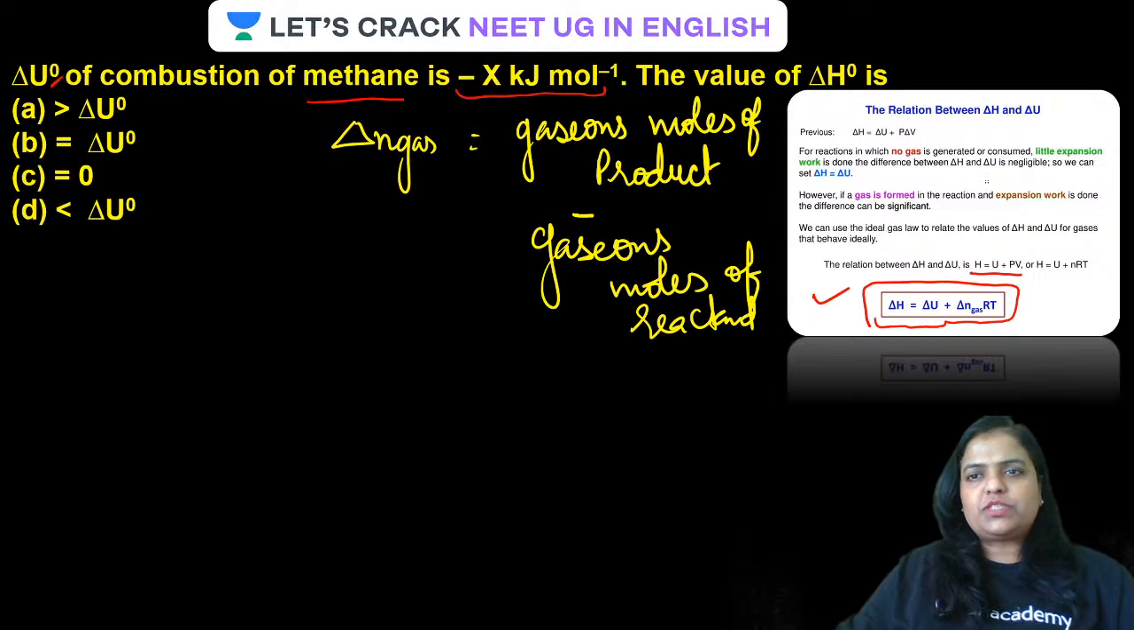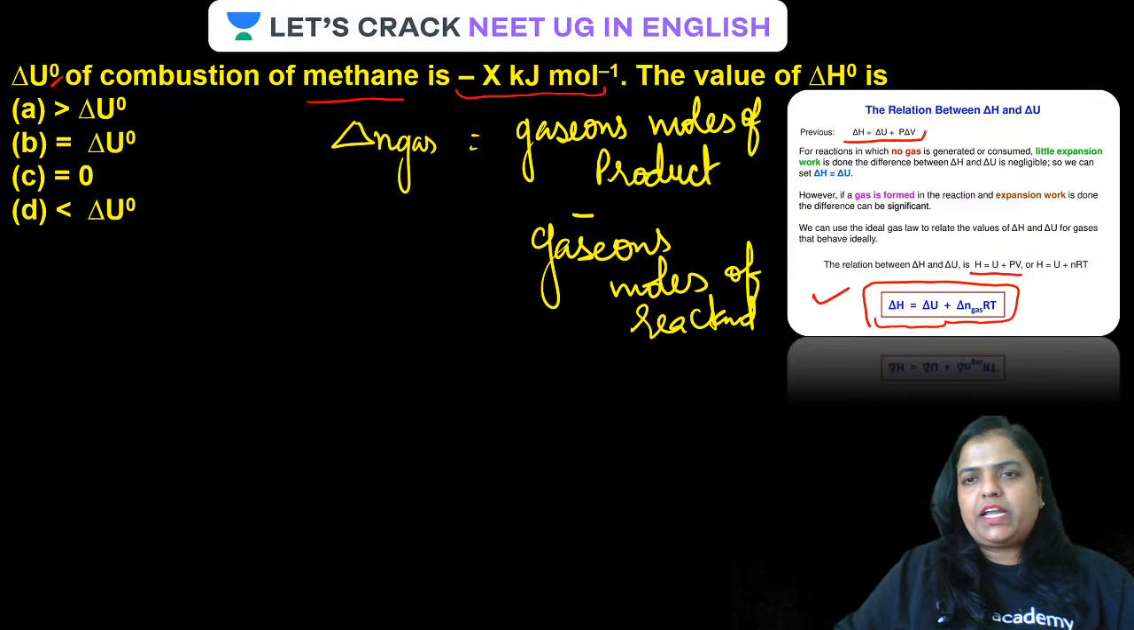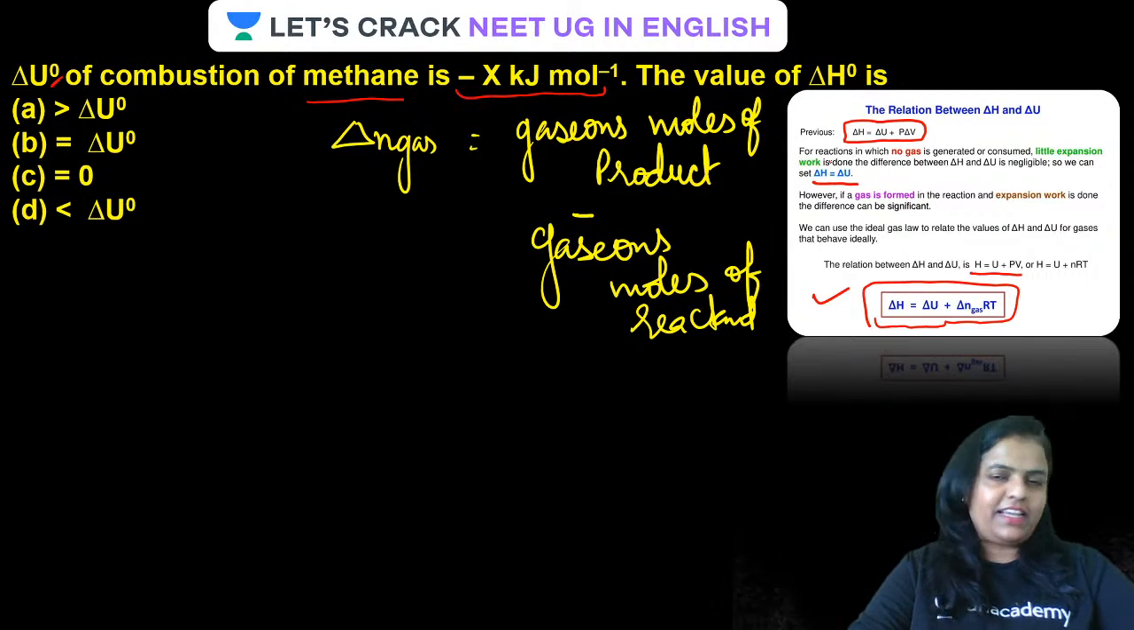It is very clear from this equation. Delta H is equal to delta U plus P delta V. For a reaction in which no gas is generated or consumed, little expansion work is done and the difference between delta H and delta U is negligible. Delta n g is 0, so delta n g RT will always be 0, and delta H equals delta U.